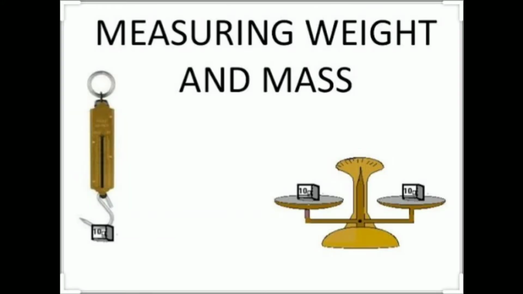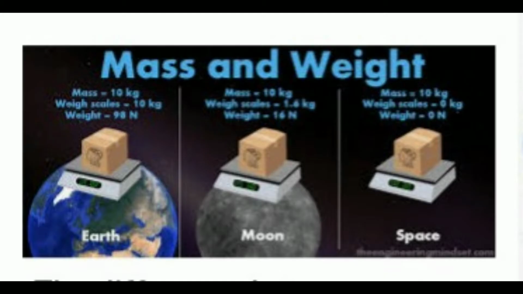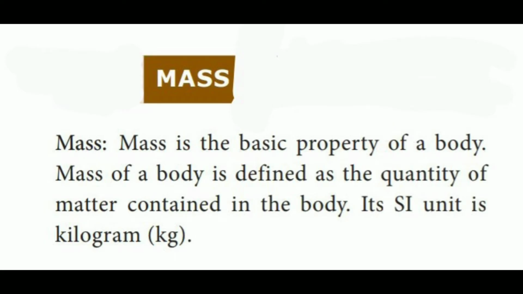What is meant by mass? Mass is the basic property of a body. Mass of a body is defined as the quantity of matter contained in the body. That is mass. Its SI unit is kilogram, short form kg.